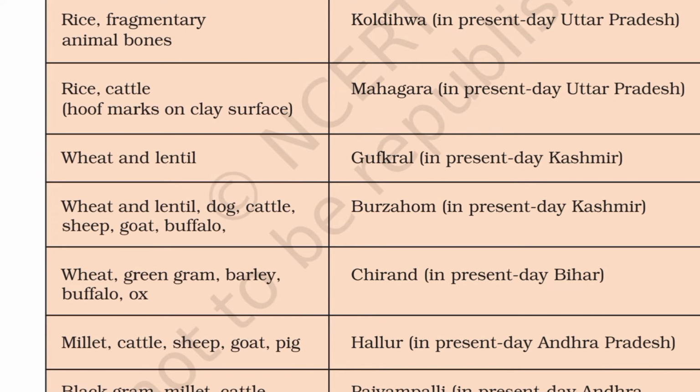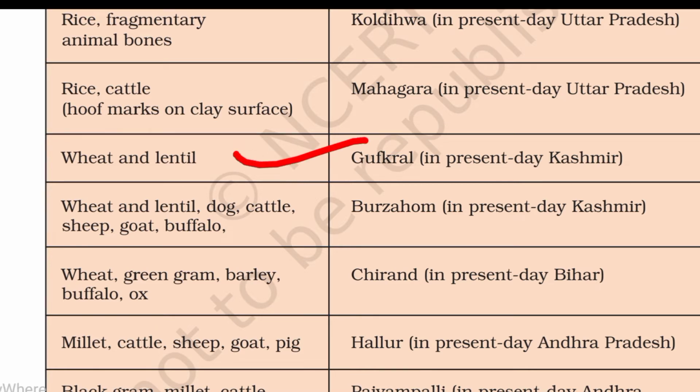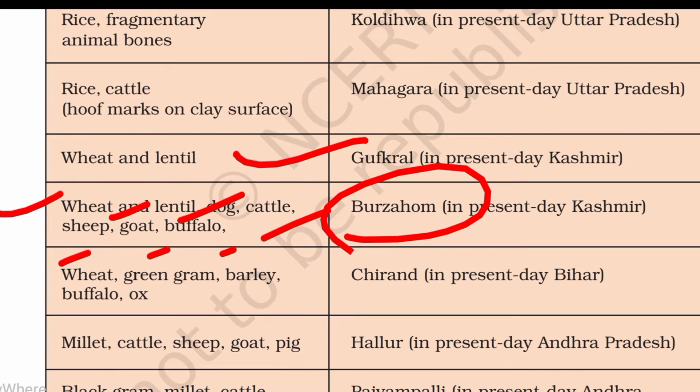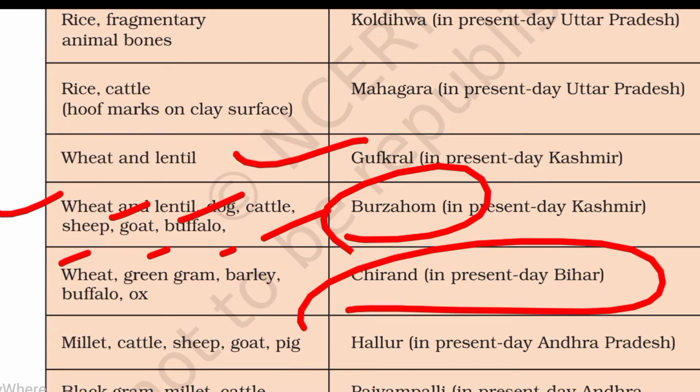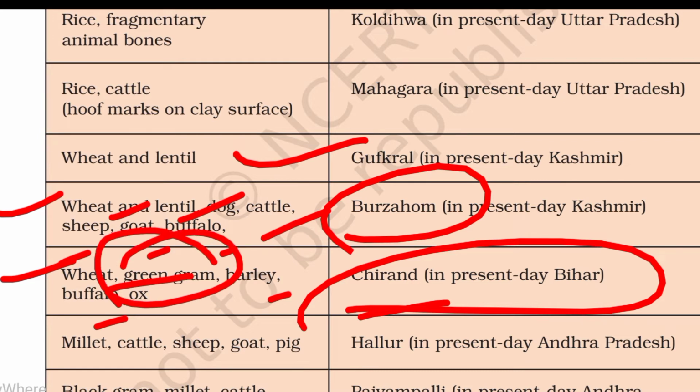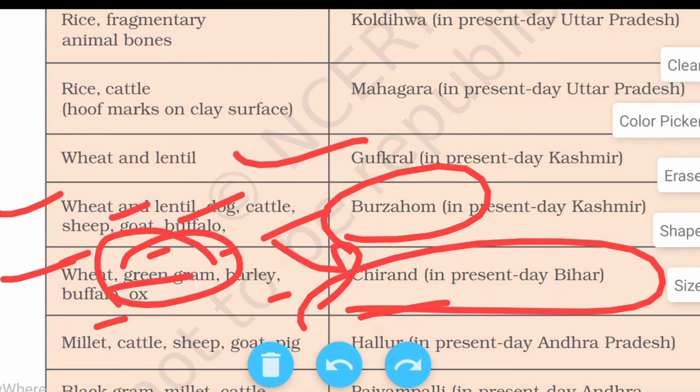Then the second two sites are in Kashmir, Gufkral and Burzahom. In Gufkral we have found wheat and lentil, and in Burzahom we can find wheat, lentil, dog, cattle, sheep, goat and buffalo. Then in Bihar, the site of Chirand, where we find wheat, green gram, barley, buffalo and ox. This is also asked as a one-liner question: where do we find green gram? The answer is Chirand in Bihar.